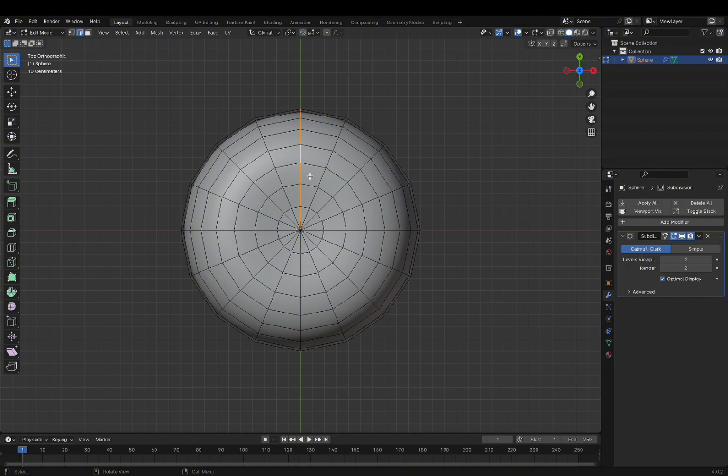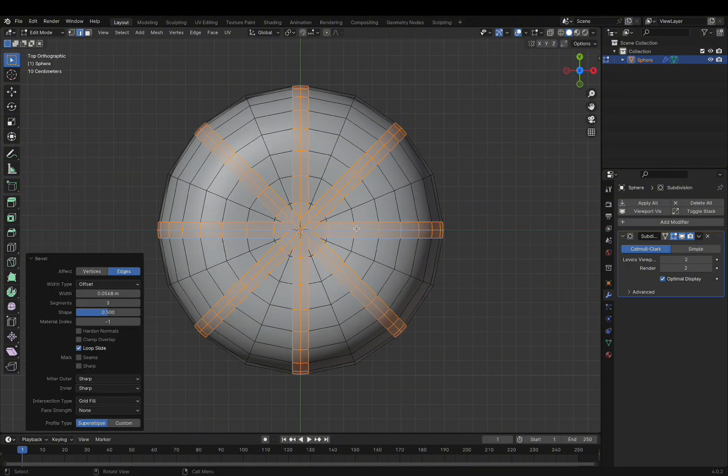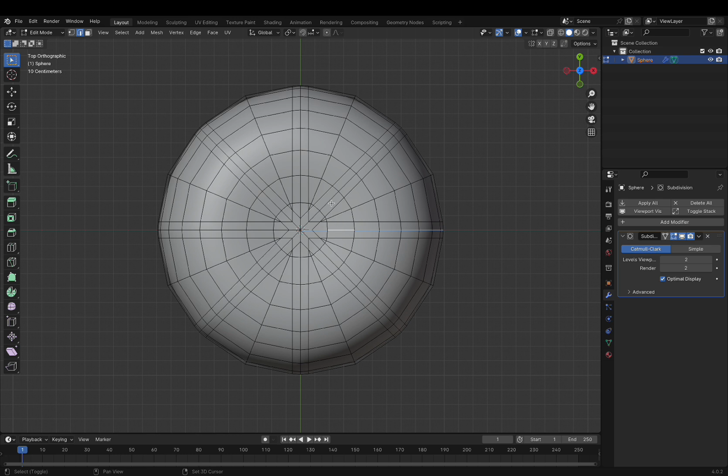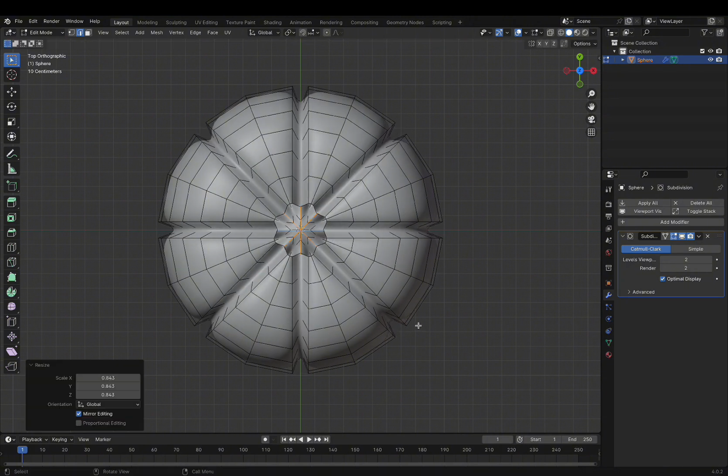Select the edges using the Option key, and select the desired edges by holding Shift plus Option. Using Command plus B on a MacBook, subdivide the 3 selected edges. Again, press the Option key, select an edge, hold Shift plus Option to select the remaining edges we need. Use the S key to scale them down, and now we have this little pumpkin shape.